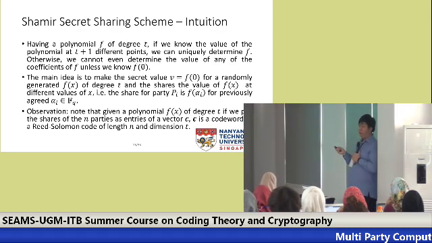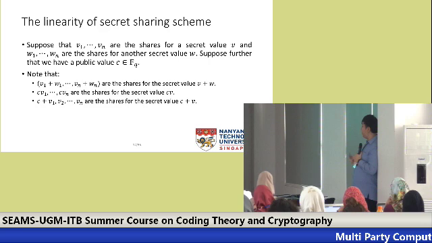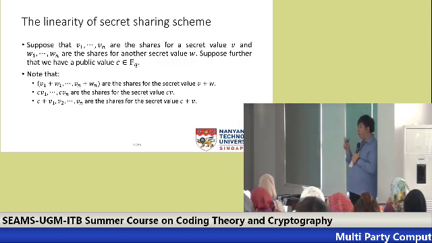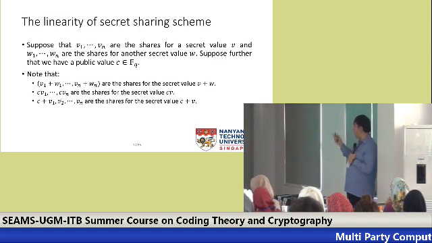Okay, so one observation that we can see from both secret sharing schemes is that they are linear, in the sense that if V1 to Vn are the shares of V, and W is shared as W1 to Wn, and if we have this C in Fq, then if we just add the shares V1 plus W1, V2 plus W2, and so on, this is just the share of V plus W. If I multiply each of the shares by C, then this is the share of the secret value CV.